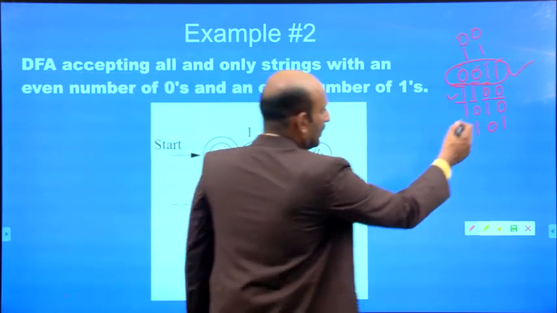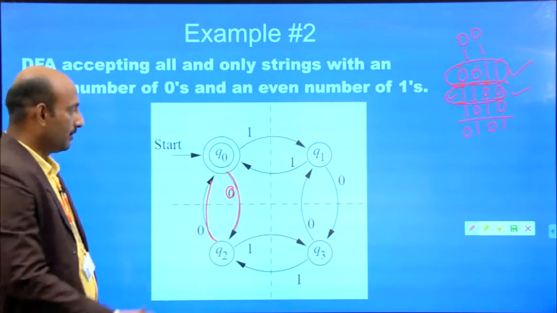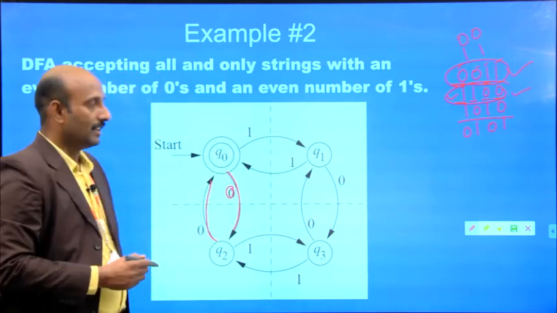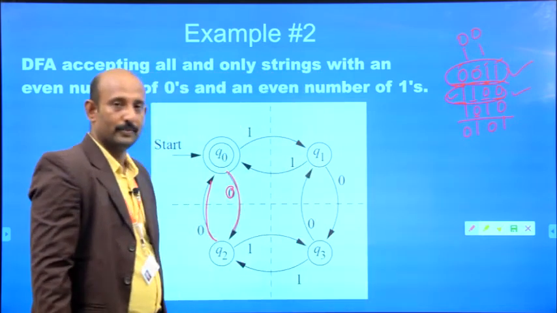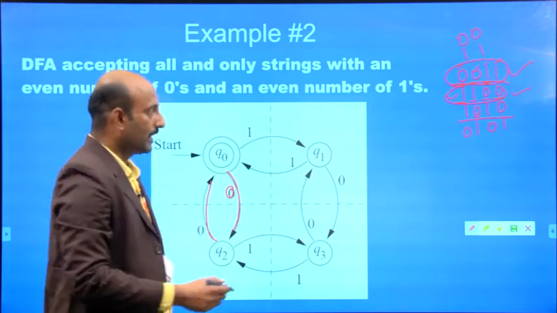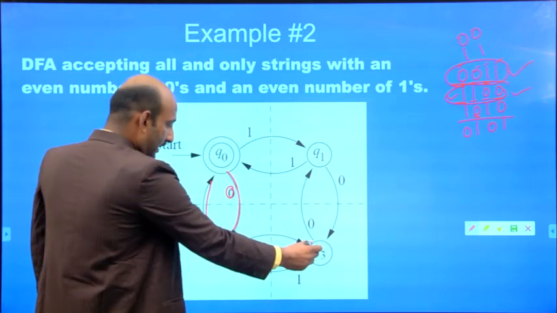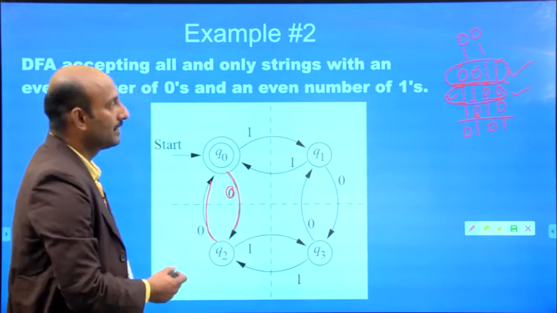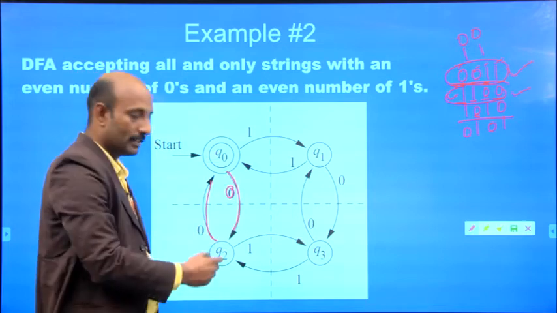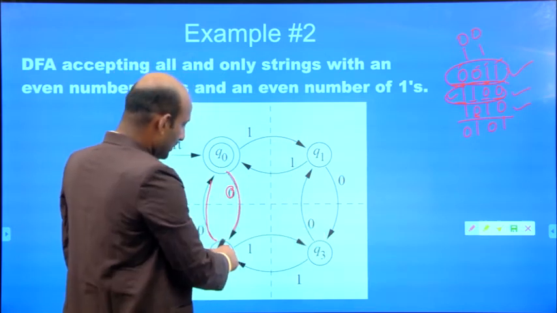Now, this we have also done. Next, we take 1, 0, 1, 0. Similarly, for the state Q0, if you apply the input 1, it goes to the state Q1. Then next we take this 0. We go from Q1 to Q3 for the input 0. Next input is 1, so it goes to the state Q2. If I apply the input 0, again it goes to the state Q0. So this will also be accepted: 1, 0, 1, 0.